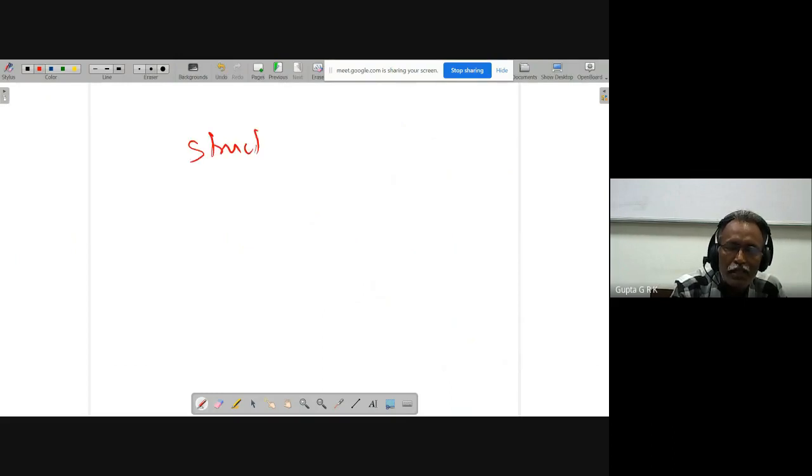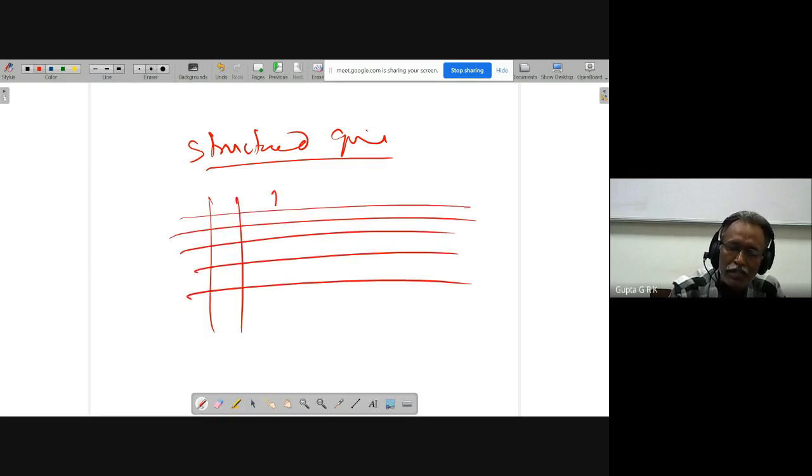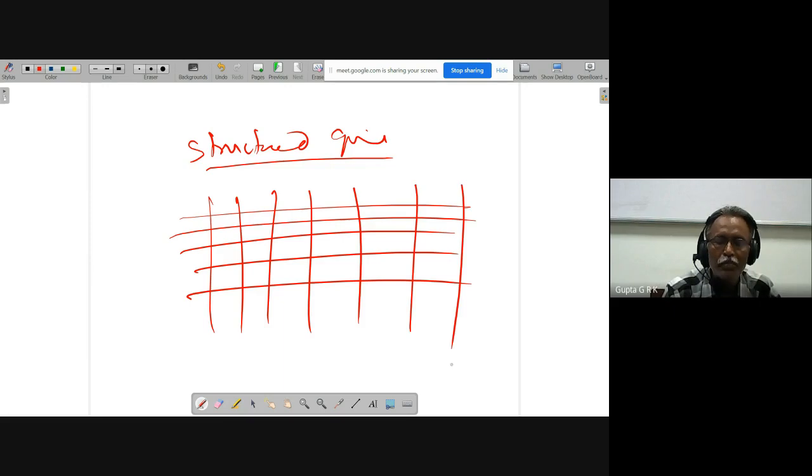Structured grid, usually the lines will be in the coordinate directions like this. It can be close somewhere and wider somewhere. It can be non-uniform or uniform grid, but the lines must be in coordinate directions.